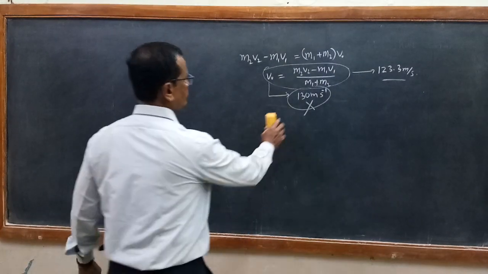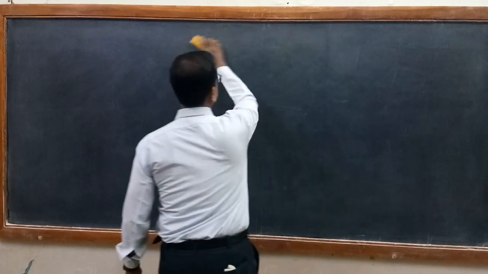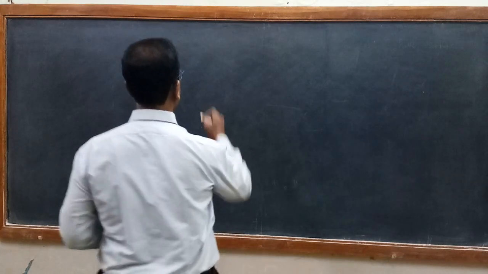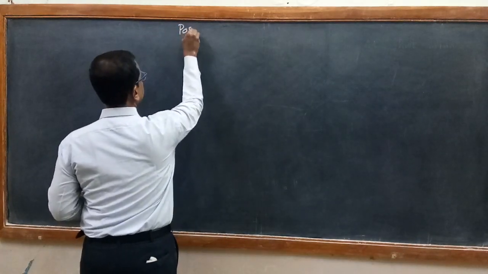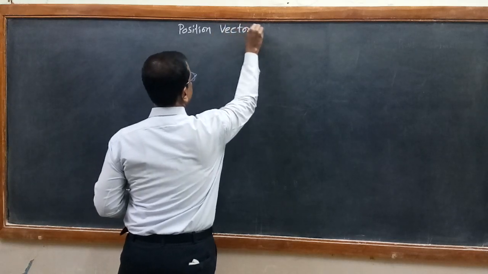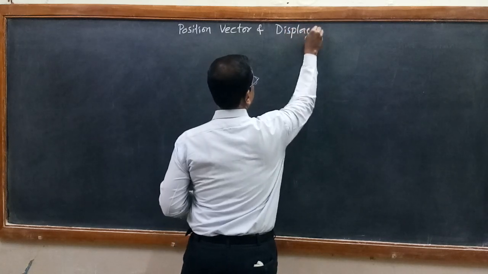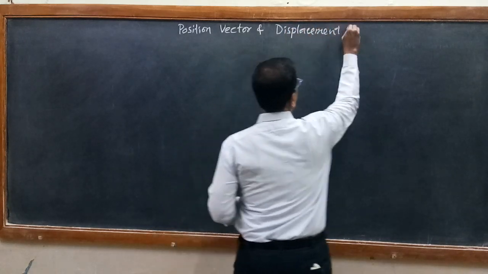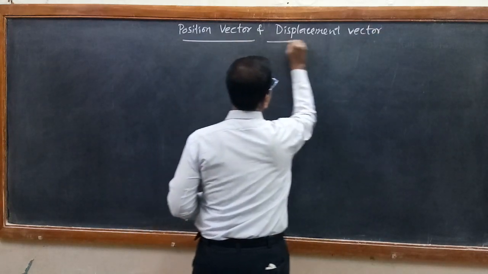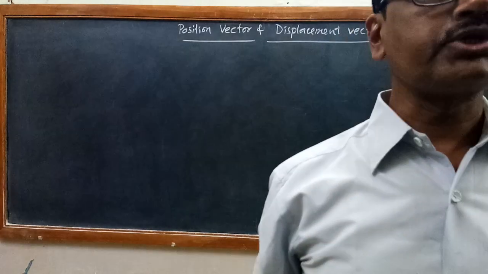Now today we are going to discuss the next part, that is position vector and displacement vector for a body in two-dimensional motion.